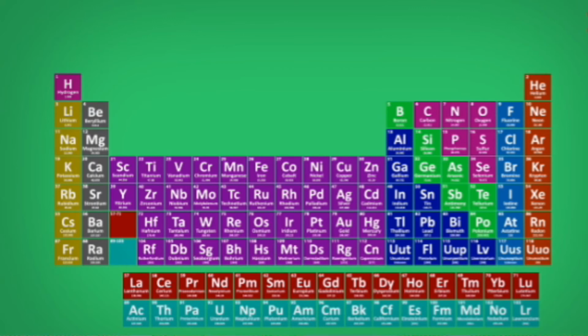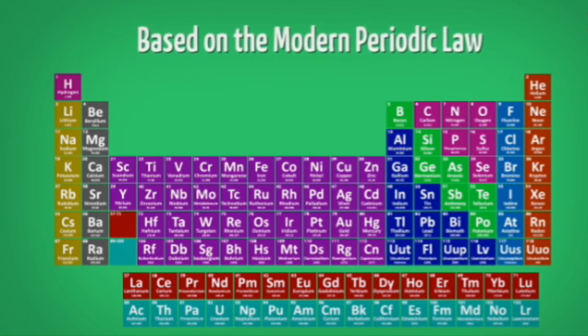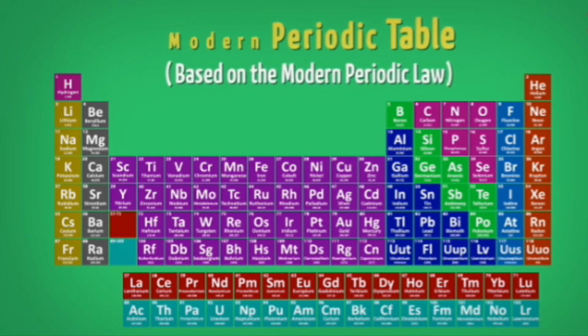So these are the drawbacks of Mendeleev's table and the modern periodic table. In this we have come across the modern periodic law, which is based on atomic number. Am I clear, children? This is our modern periodic table. There are so many rows and columns, isn't it?